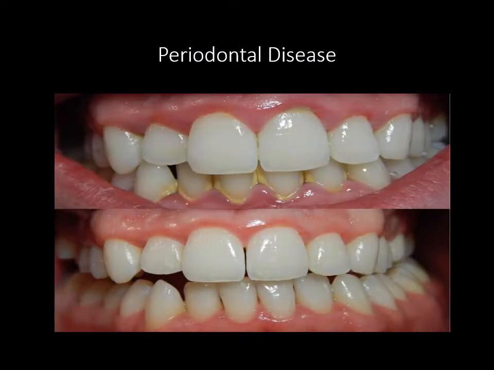Then, apart from this, because of bad oral hygiene, we have something which is called periodontal disease. That is, around the teeth we have the gums, the gingivae. In between the teeth and the gingivae there will at times be stasis of the secretions or food particles, which will lead to bacterial growth.